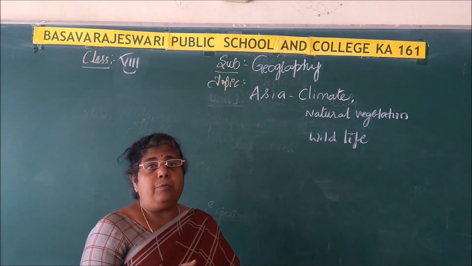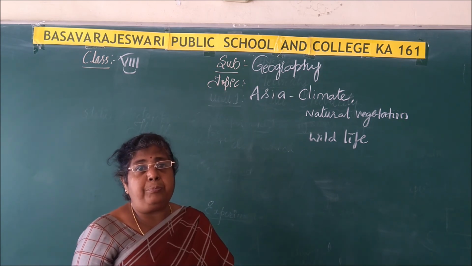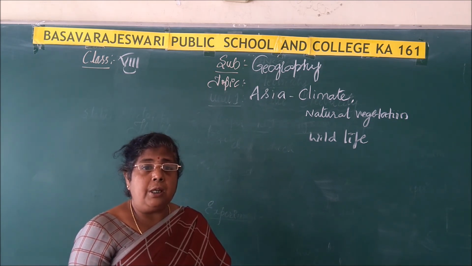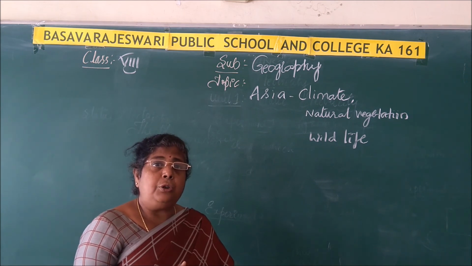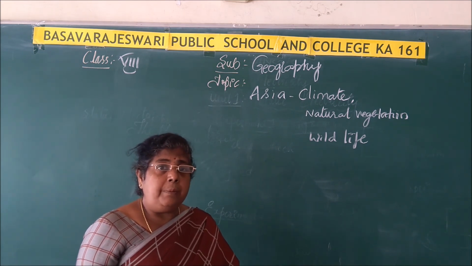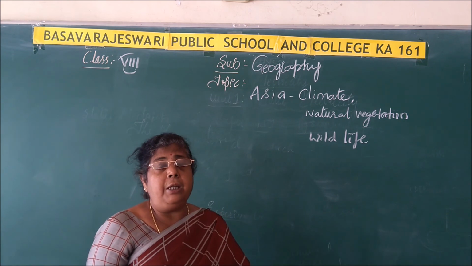And how the climatic conditions prevail during summer and winter: the rays of the sun fall on the Tropic of Cancer and the Tropic of Capricorn during the summer and the winter. And also we can see the onshore winds and the offshore winds. So like that, there are various differences that we can make out.